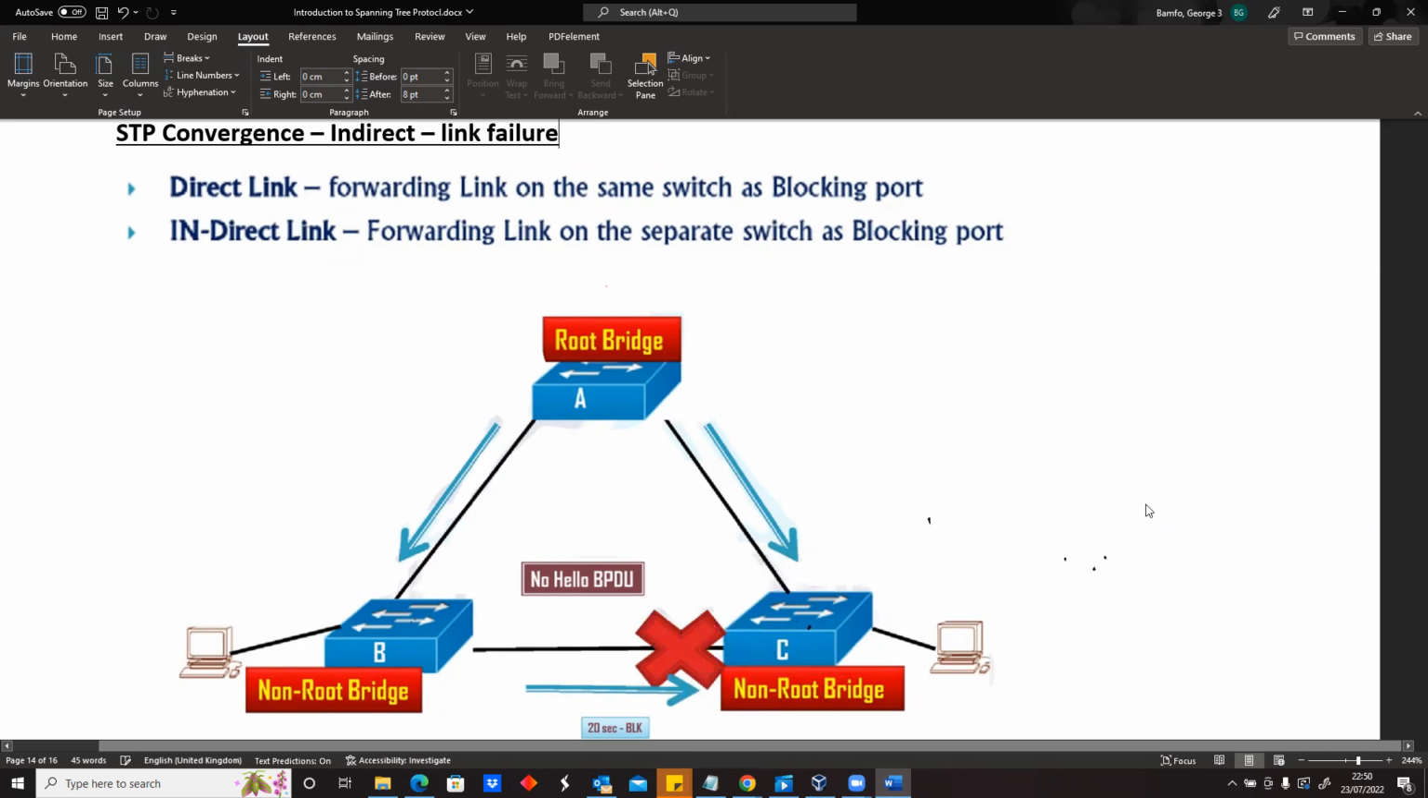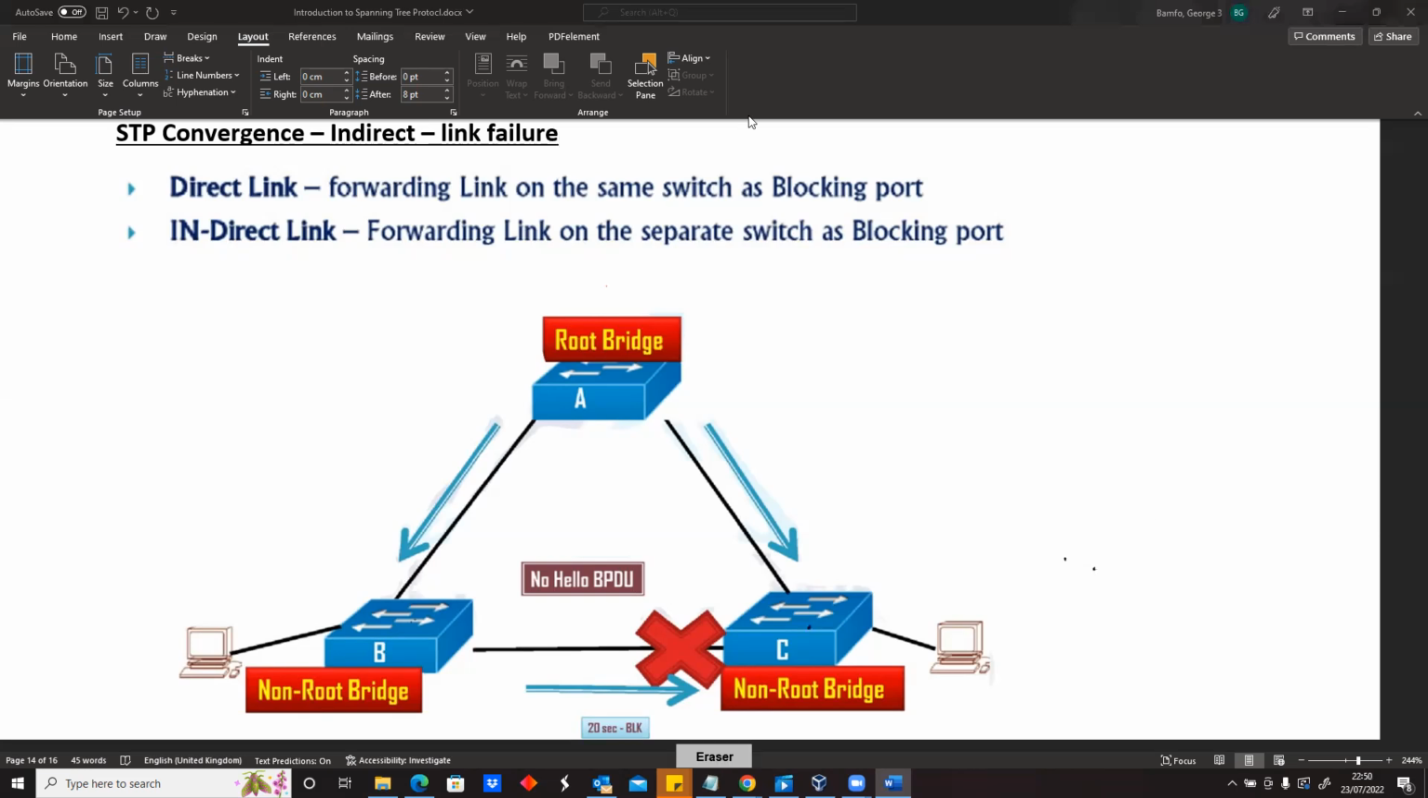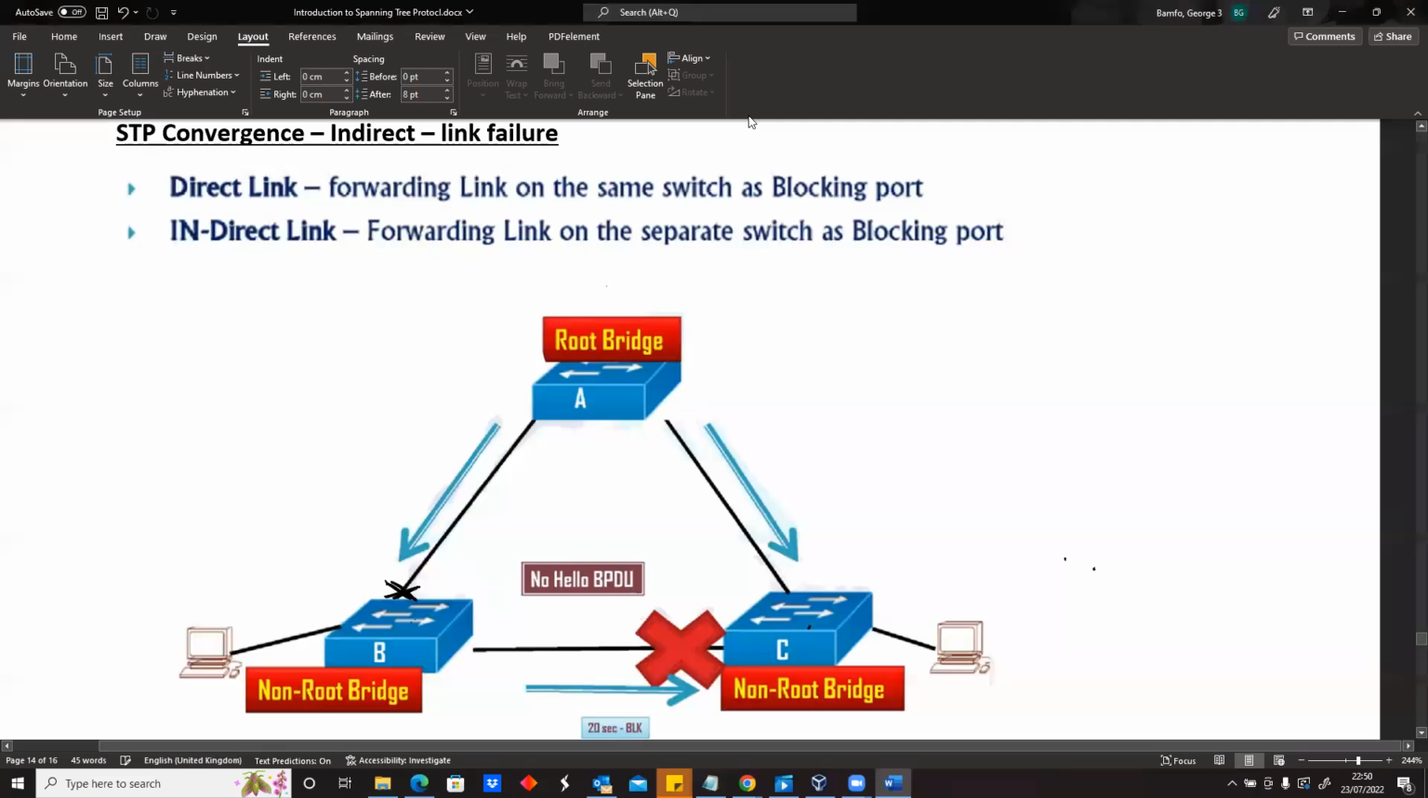But there's also a situation where maybe this particular switch would have its root port blocked. For some reason, there may be a failure on this one. But the port which is blocked in our spanning tree is not directly connected to this device. So basically, even though this one is having a failure, the port which is the backup port, which is blocked, is not on this device, it's on another device. So it's what we refer to as an indirect link.